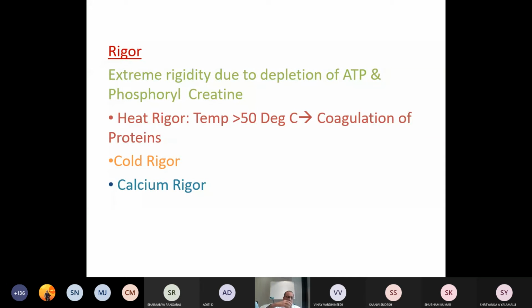What is rigor? Rigor is a condition associated with extreme rigidity, which occurs due to depletion of ATP and phosphoryl creatine, that is creatine phosphate.